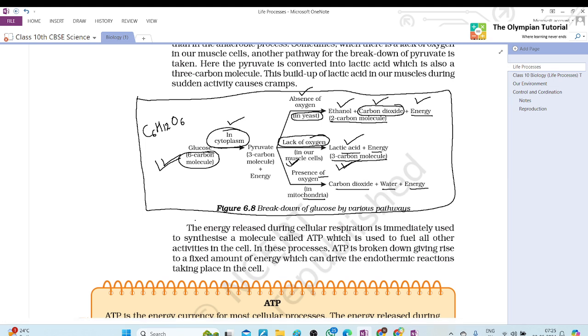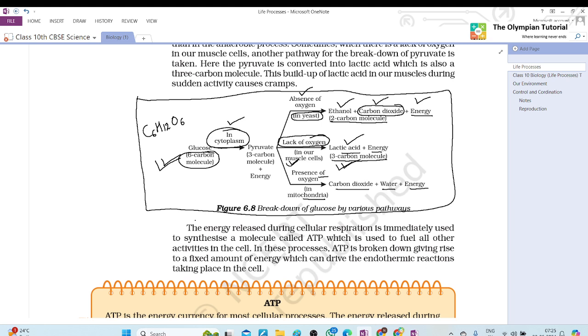So the energy is released during cellular respiration. This synthesizes a molecule which is called ATP, which is used to fuel. Fuel means our body activity also needs fuel. So this fuel is ATP. In these processes, ATP is broken down, giving rise to a fixed amount of energy. We get energy, which can drive the endothermic reactions taking place in the cell.